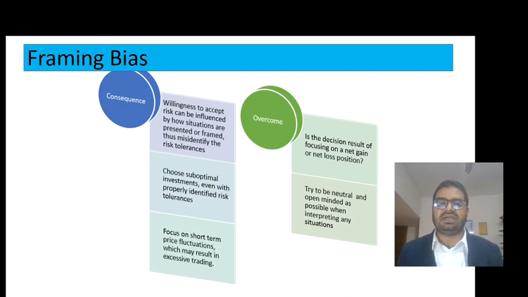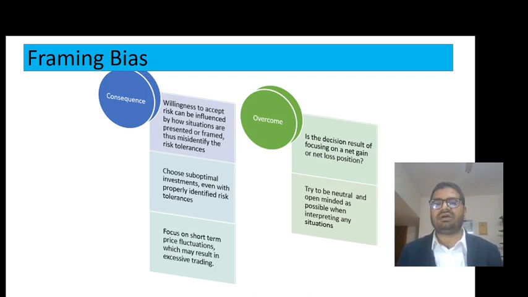Sometimes I have invested in the market and newspapers are making stories like that there is a fall in the stock market, an incessant or continuous fall, and then I might think that okay, my market is going to fall more and more, and I get out of the market. So this is the framing bias. But the same news would be framed differently after one or two rising sessions.